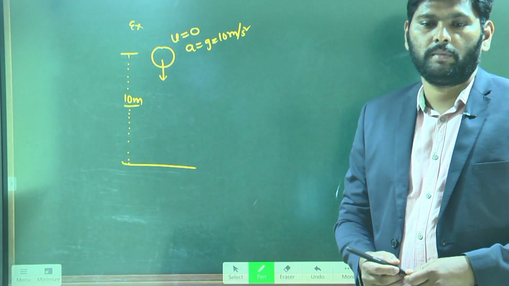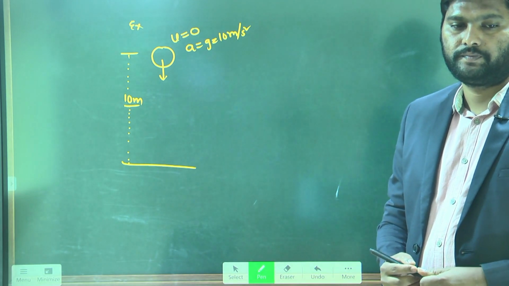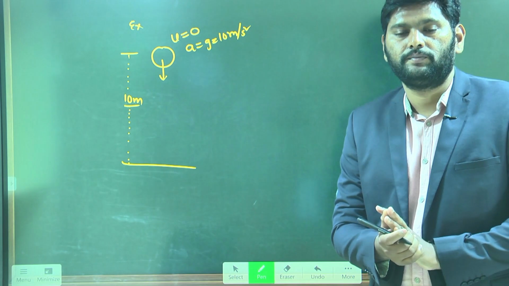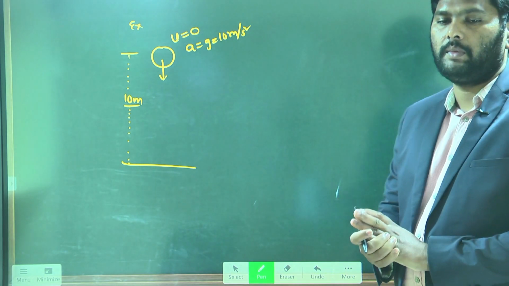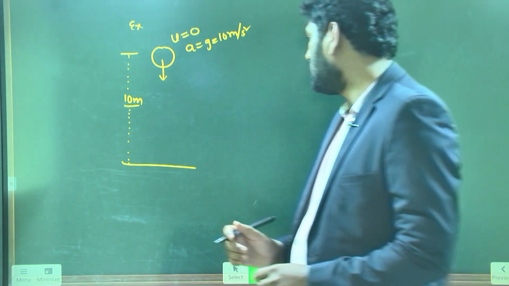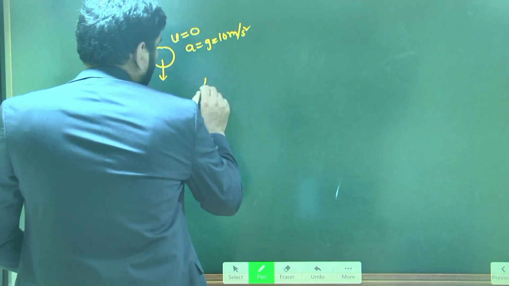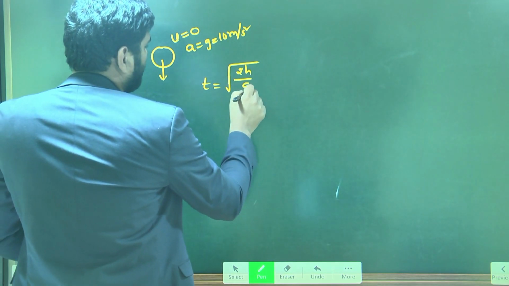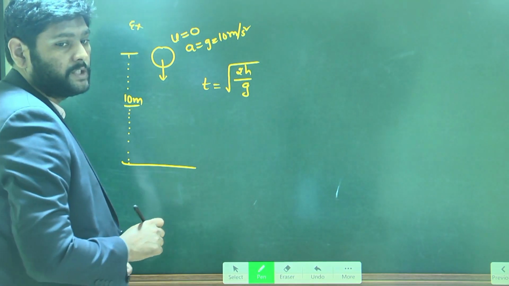In how much time will it hit the ground? Time taken to hit the ground. What is the formula? I already gave one formula for time. Can you repeat the formula? The time T is equal to under root of 2h by g.